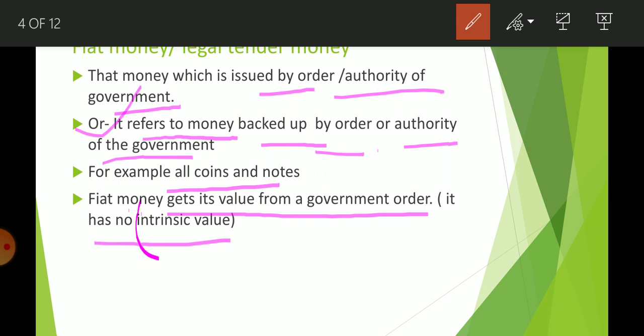So what is intrinsic? First of all, we need to understand the meaning of this term intrinsic. Intrinsic means as a commodity.